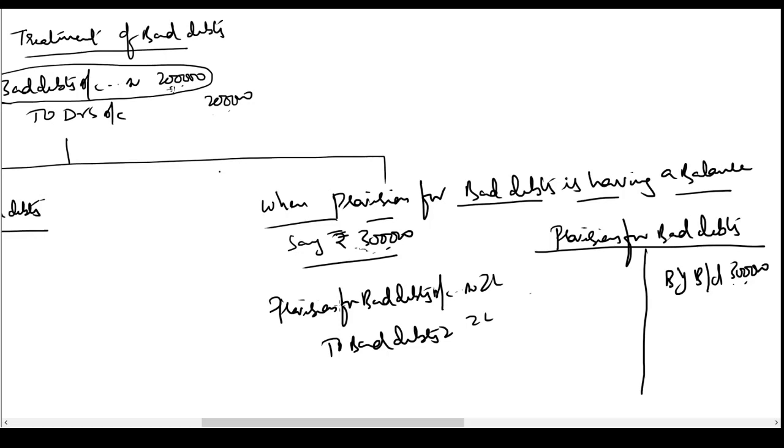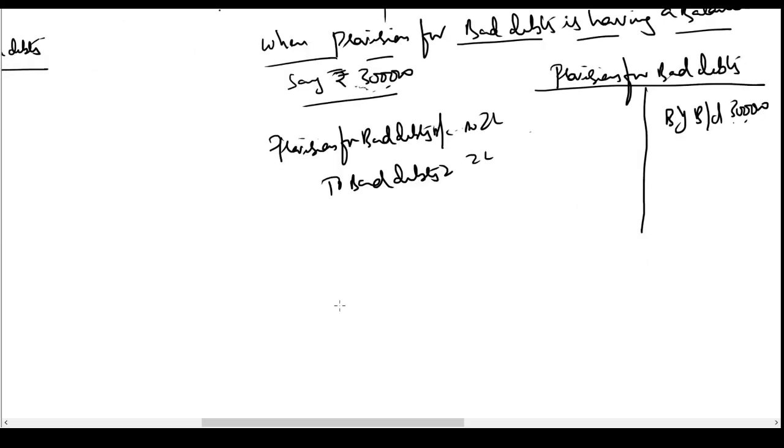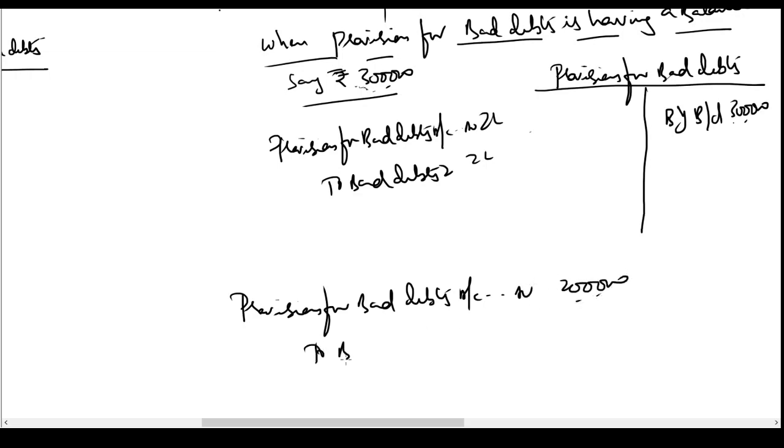This is the entry we pass. So we are going to close the bad debts account by transferring it to the provision for bad debts account. I'll write the entry again for you. We'll pass the entry provision for bad debts account debit rupees 2 lakh to bad debts account rupees 2 lakh.